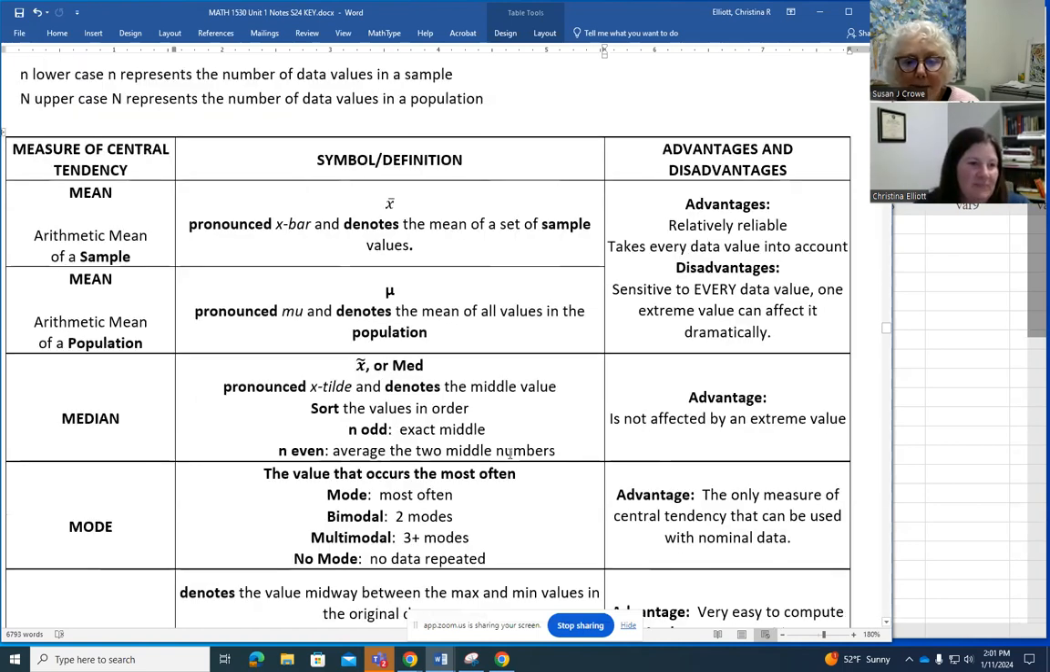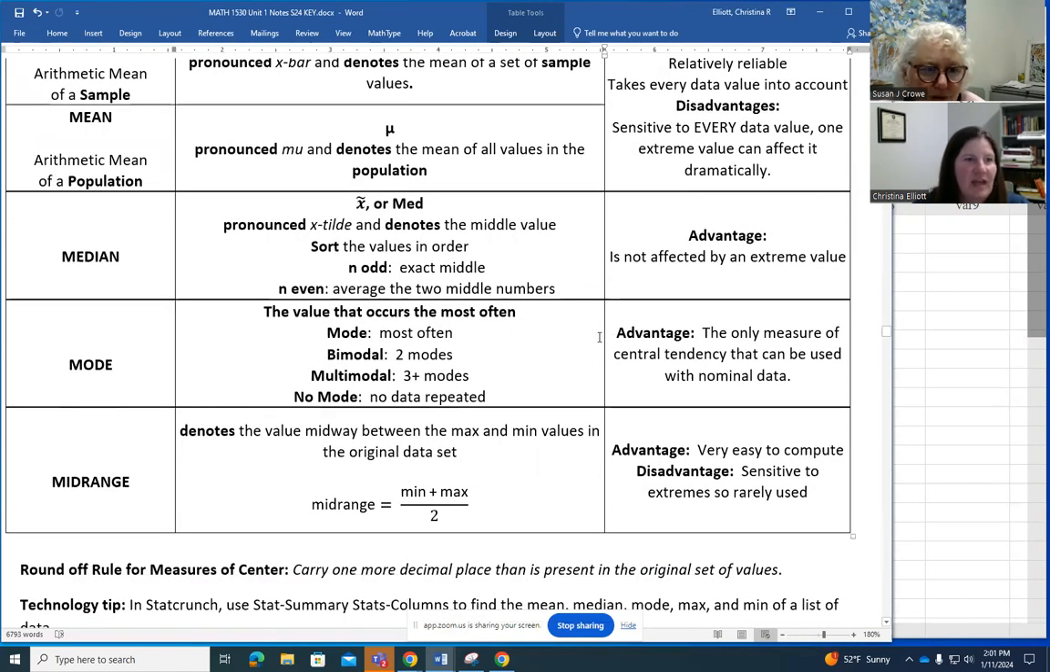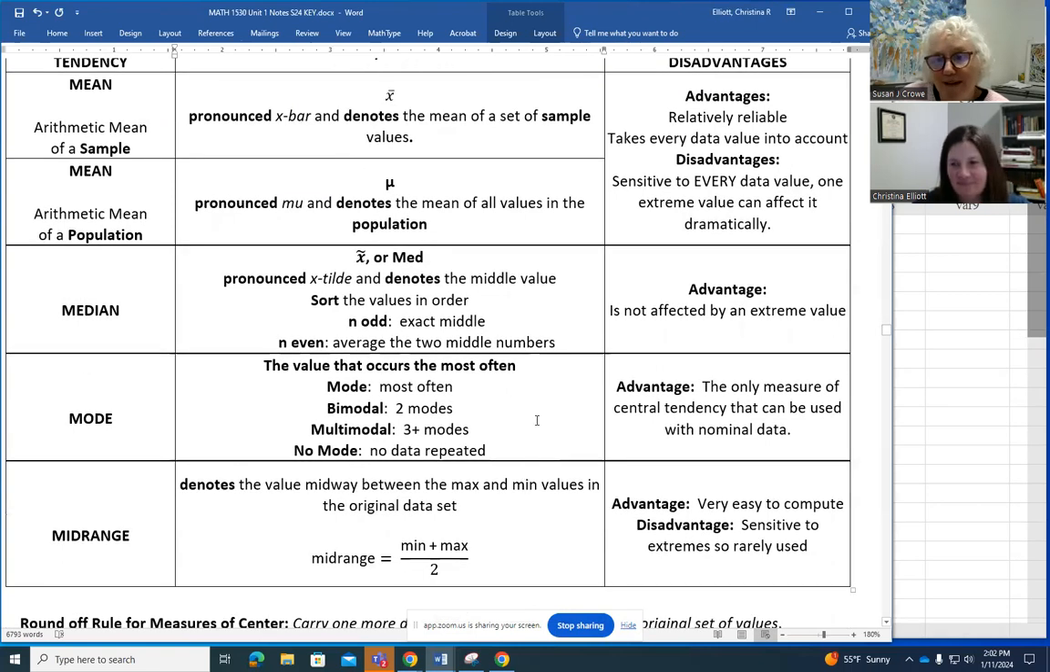And then the other measures of center. Notice we have mean listed twice because the symbols are different, whether it's for a sample or a population. A sample mean is represented by x bar, and a population mean is represented with the Greek letter mu. The x bar is a statistic, and mu is a parameter. They're both means, but one is of a sample and one is of a population.